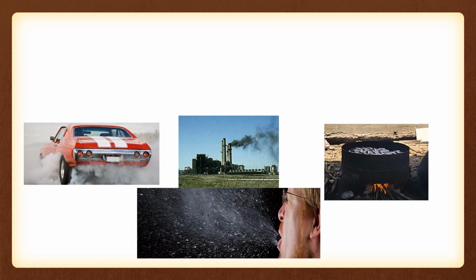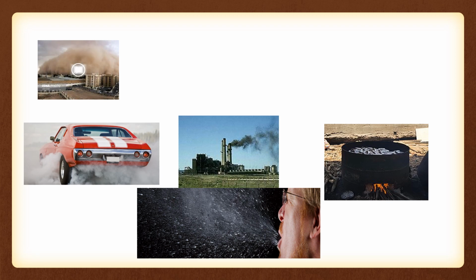Here you can see what are the causes of air pollution. The first one, you can see the dust raised from a storm, a dust storm. Then next, the smoke which is emitting from the vehicle.